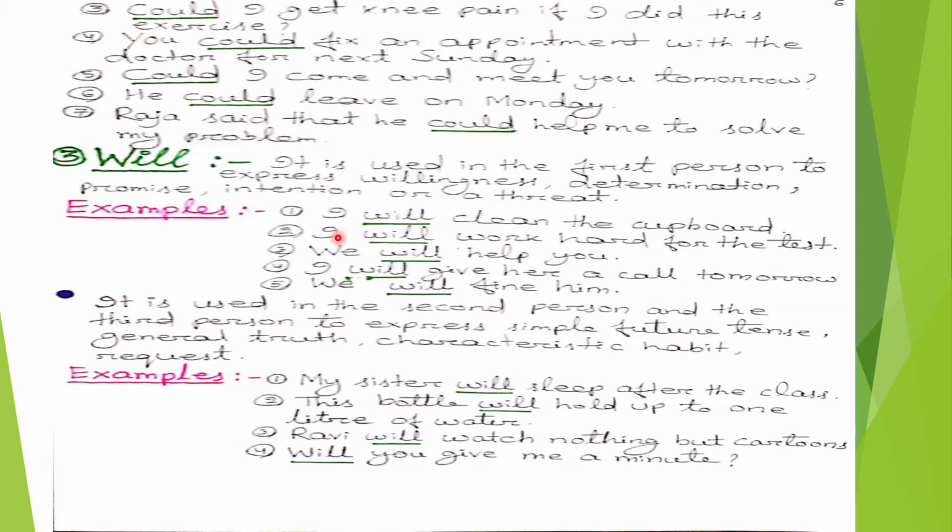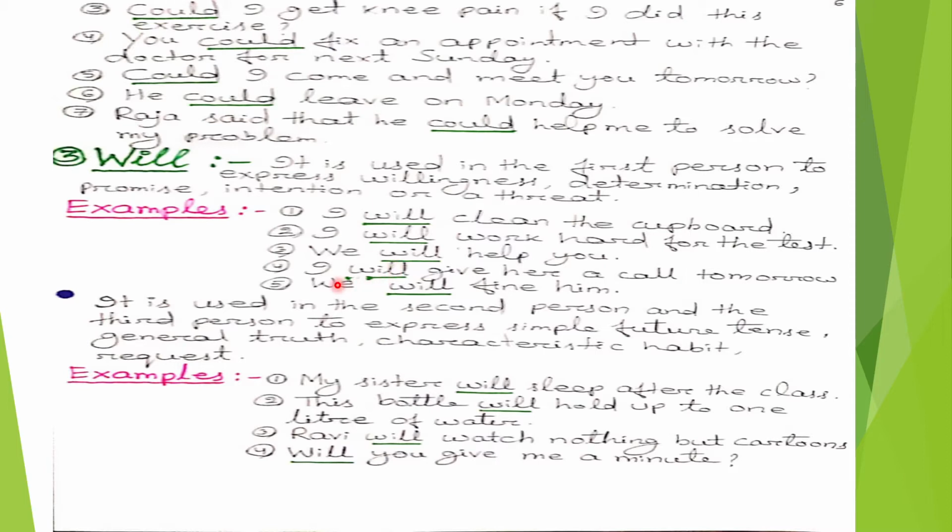Second example, I will work hard for the test. In this sentence, the modal auxiliary verb will is used to express determination. Third number, we will help you. In this sentence, the modal auxiliary verb expresses promise. Fourth number, I will give her a call tomorrow. In this sentence, will expresses intention.